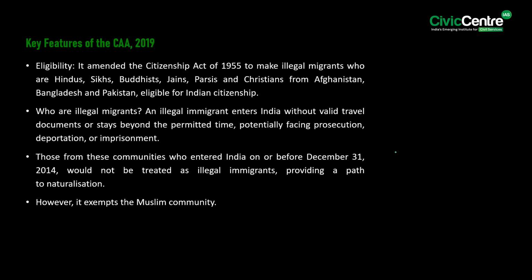See, the Citizenship Amendment Act of 2019 aims to grant citizenship to illegal migrants from Afghanistan, Bangladesh and Pakistan who belong to the Hindu, Sikh, Buddhist, Jain, Parsi and Christian faiths. If we look at the key features of the Act, firstly, it amended the Citizenship Act of 1955 to make illegal migrants who are Hindus, Sikhs, Buddhists, Jains, Parsis and Christians from Afghanistan, Bangladesh and Pakistan eligible for Indian citizenship.